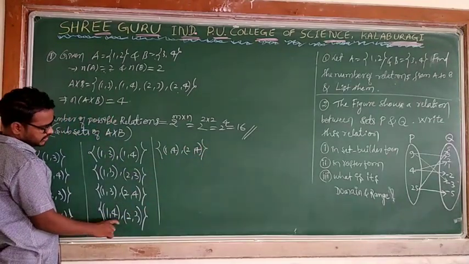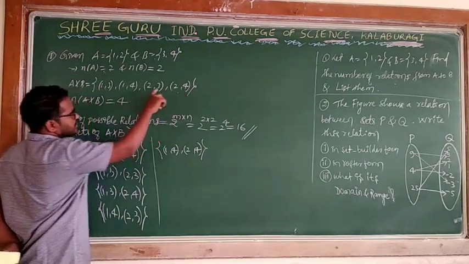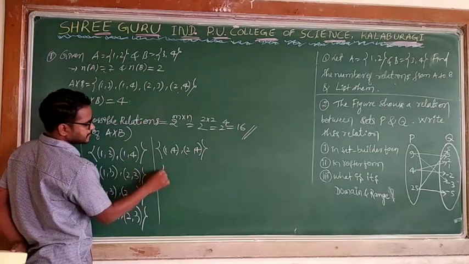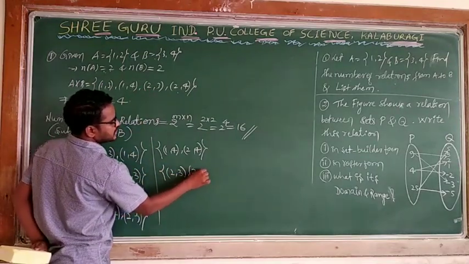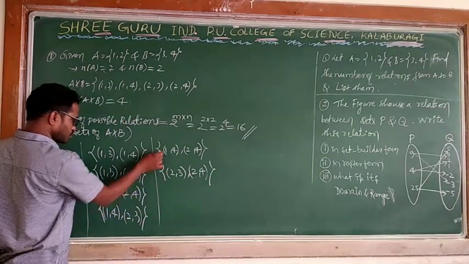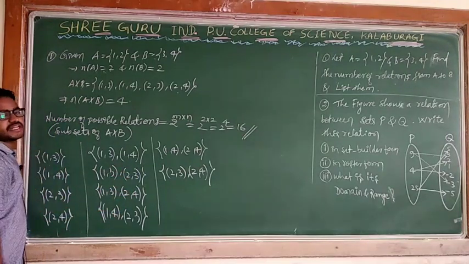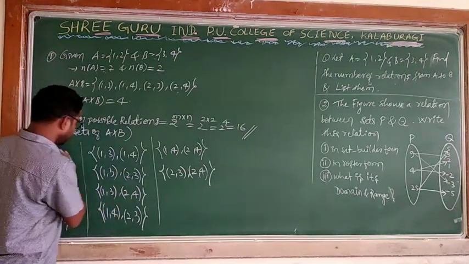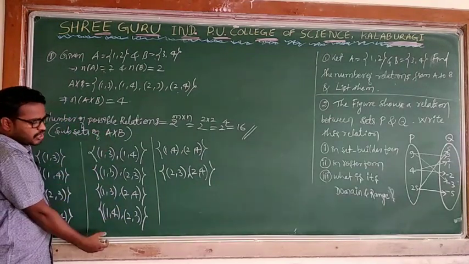(1,3), (1,4), (2,3) is over. (1,4), (2,4) is over. Means next (2,3) and (2,4). These are the possible 2-ordered pairs. Means I can say 1, 2, 3, 4, 5, 6, 7, 8, 9, 10. Still I need 16. Means I collected individually 1, then I took 2-ordered pairs.